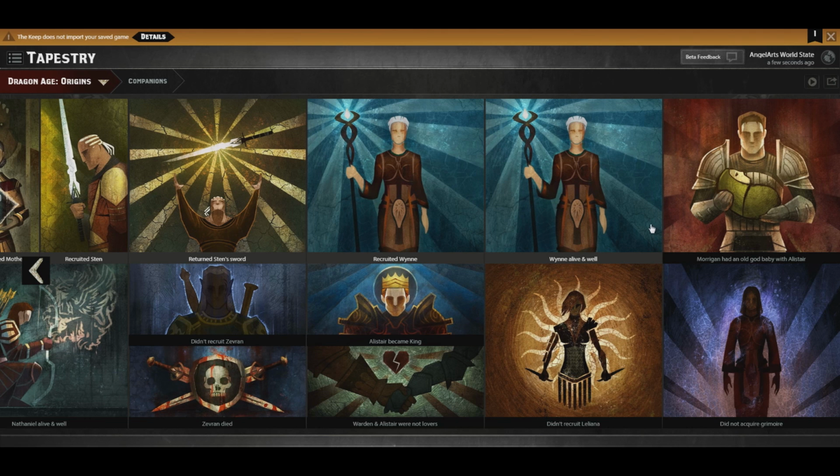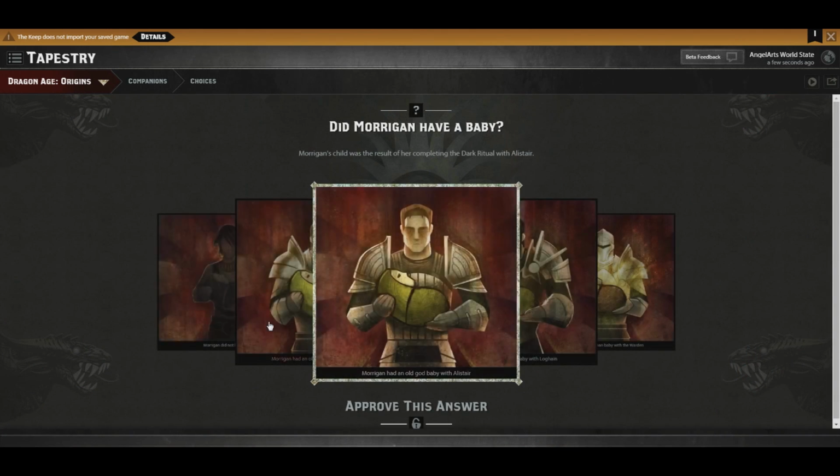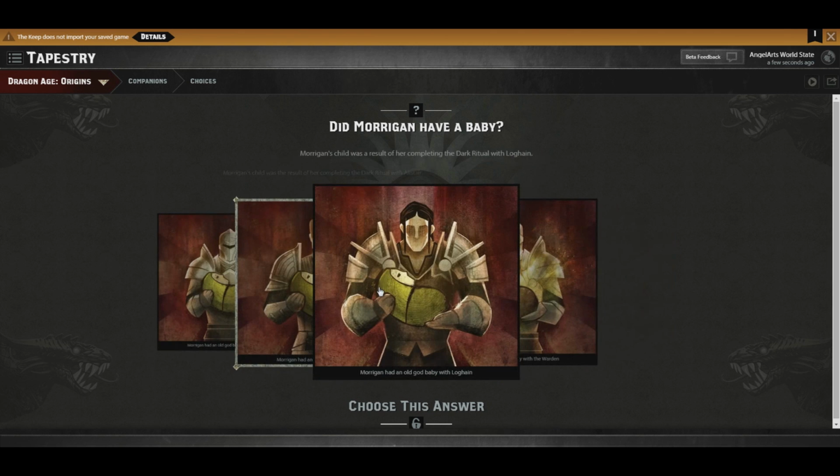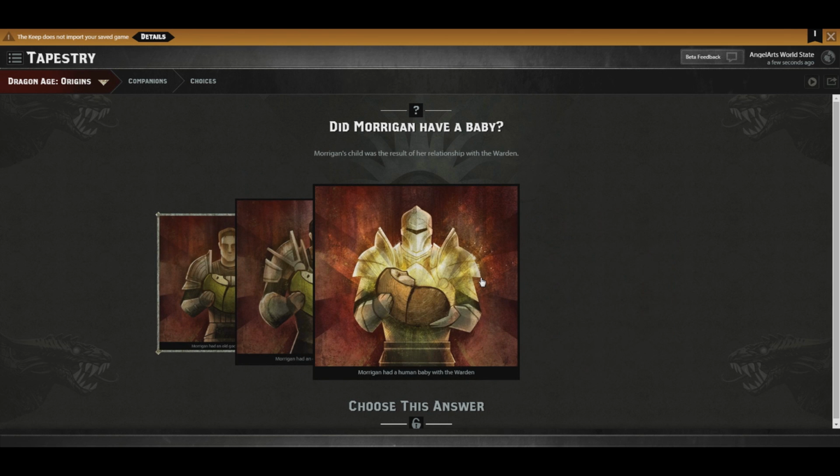Morrigan had an old god baby with Alistair? No, that wasn't true. Morrigan had an old god baby with Warden, or with Loghain. Morrigan had a human baby with... I didn't realize you could have a baby with Morrigan without it being a god. Really? I'm assuming that can only be done if you had a romance with Morrigan. Maybe the Warden and Morrigan decided not to do the ritual, but they were still going to spend one more night together before combat, and that might be the only way.